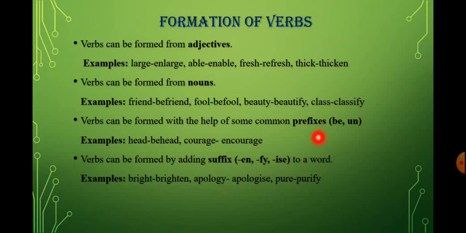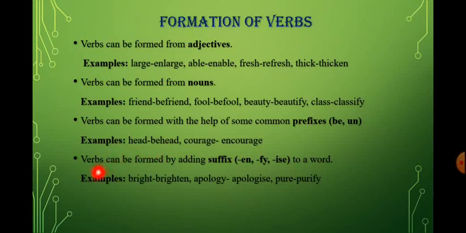Another point, verbs can be formed with the help of some common prefixes. Prefix means, here you can see be and un, which are used before a root word to form a new word. For example, you can see head. Head is a root word, and what prefix have we added? Be. And the new word we get is behead. Another example, courage. What prefix have we added? En, and we get encourage. So in this example we can see how we can change a verb by adding prefixes.